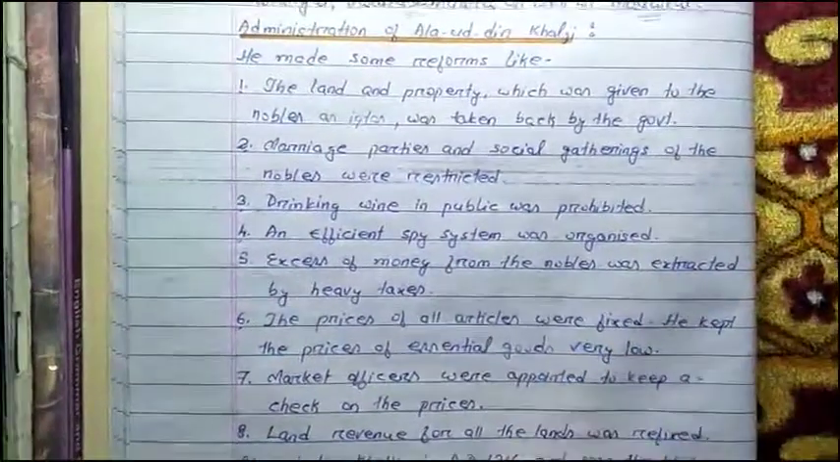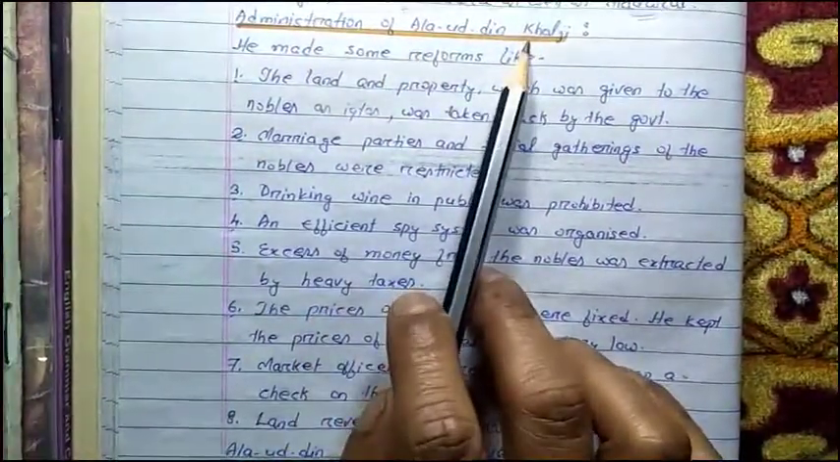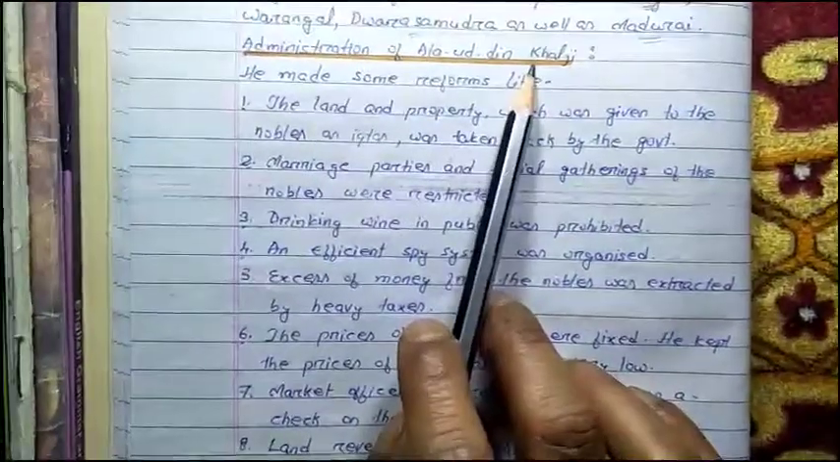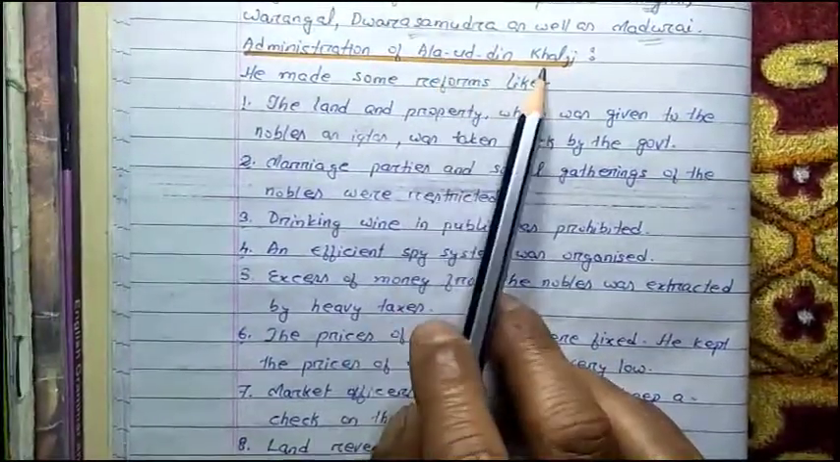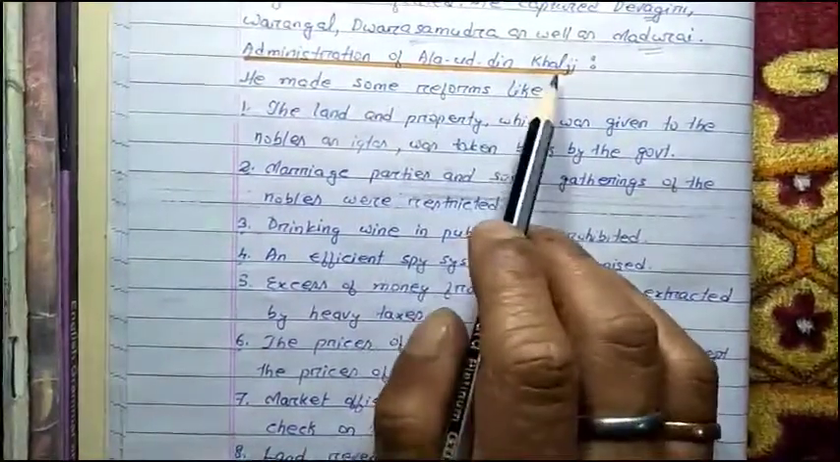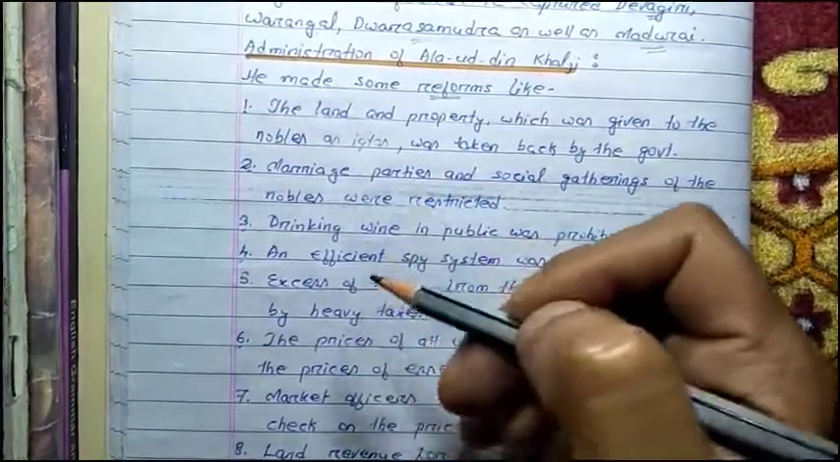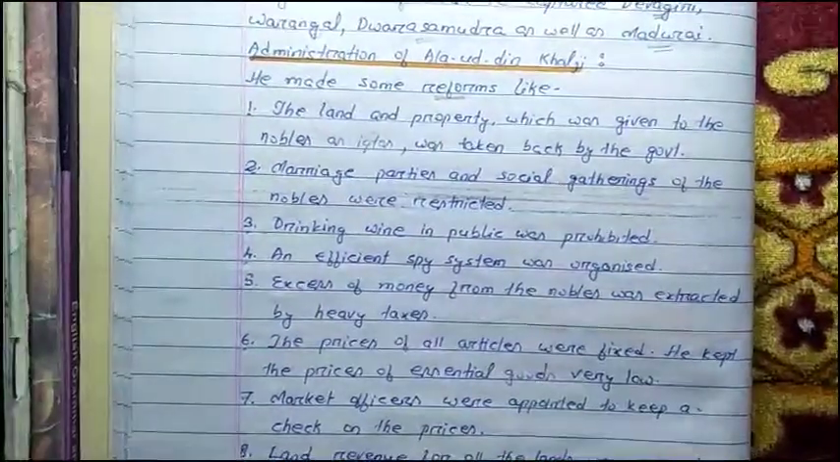Now, moving towards the last portion of today's video, we are going to discuss the administration of Alauddin Khalji. What are the different types of reforms or changes that were made by Alauddin Khalji? During his time, he made some reforms. What were the changes? I have tried to show you here 8 points.